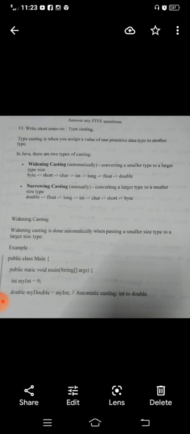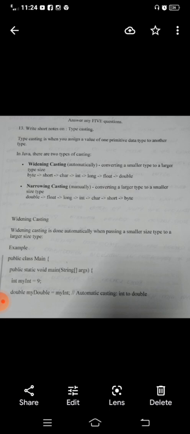typecasting. So automatic typecasting means a data type which is smaller can be adapted to the larger data type. If you want to change the type from one variable to another, it is automatically converted when you are assigning a smaller data type into a larger data type.